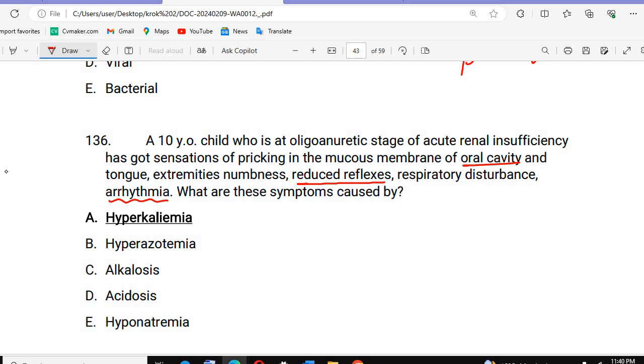See, this is caused by hyperkalemia. If there are arrhythmia-like symptoms, we know they can be caused by hyperkalemia or by hypokalemia. Okay, so it is just like some of the conditions we studied before. All these we will discuss.